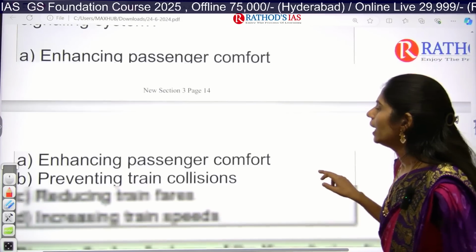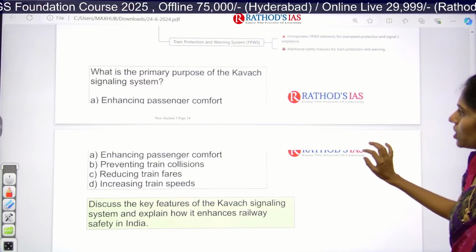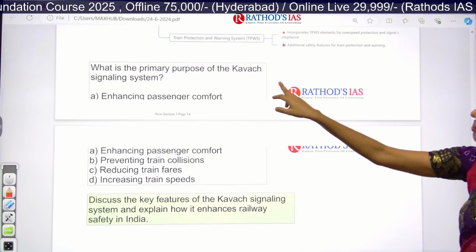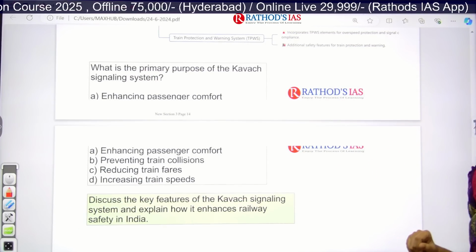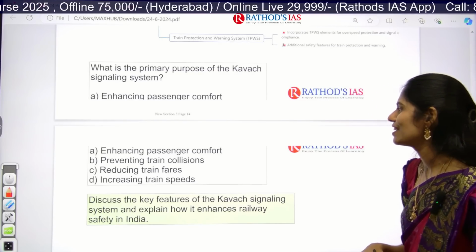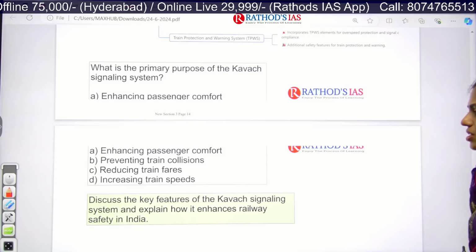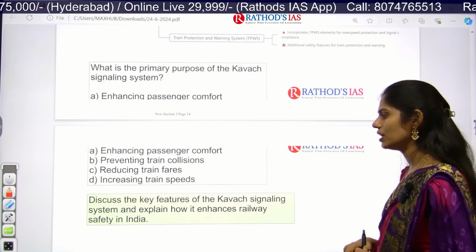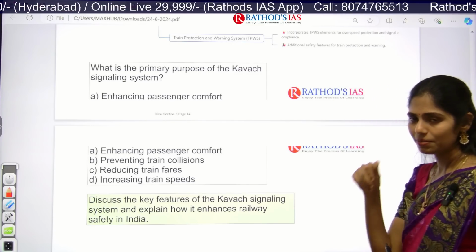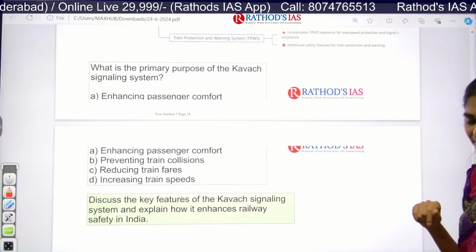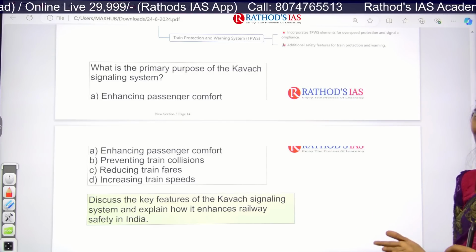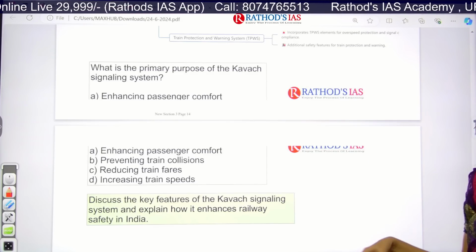Okay, and now let us see the prelims question. I hope you can see. The primary purpose of the Kavach signaling system is: the first one is enhancing passenger comfort, next is preventing train collisions, next is reducing train fares, and the last one is increasing train speed. So tell me which is the correct answer for that. Yes, whatever you are thinking is correct, so please let me know your answer in the comment box.